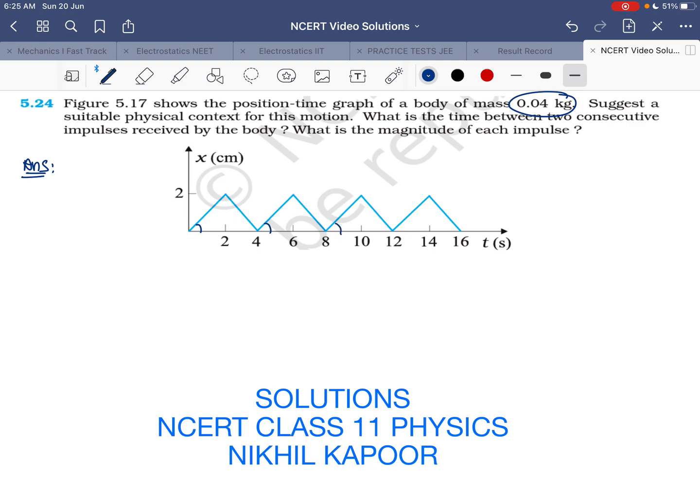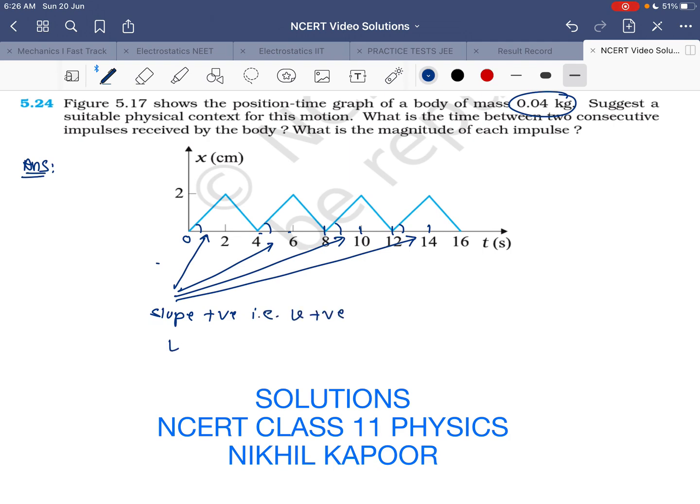while as you see in all these cases, that is from interval 0 to 2, 4 to 6, 8 to 10 and 12 to 14, the velocity of the object is positive. In all these situations the slope is positive, that is velocity is positive, and the value of velocity is tan theta, that is 2 upon 2, that comes out to be 1 meter per second.